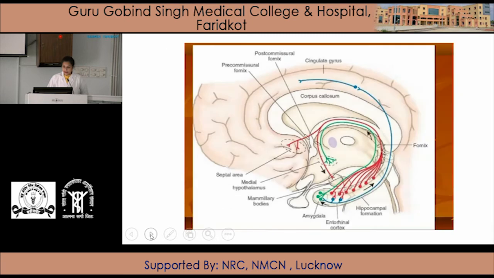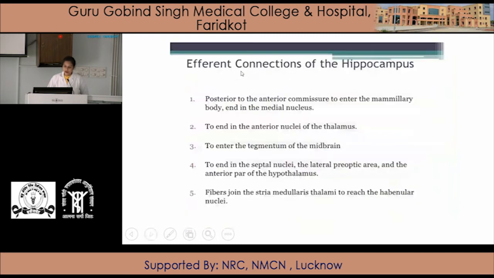And here are the efferent connections of the hippocampus. Number 1, posterior to the anterior commissure to enter the mammillary body and end in the medial nucleus. Number 2, to end in the anterior nuclei of the thalamus. To enter the tegmentum of the midbrain. To end in the septal nuclei, the lateral preoptic area and the anterior part of the hypothalamus. Fibers join the stria medullaris thalami to reach the habenular nuclei.